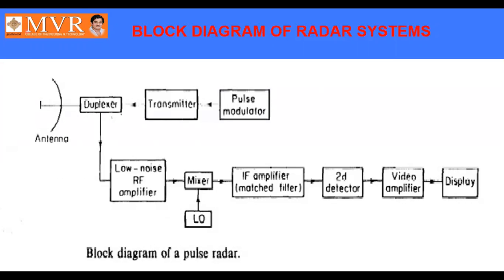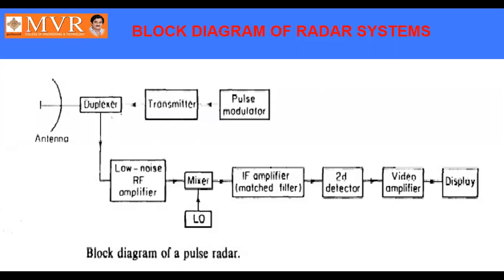The receiving section consists of a low noise amplifier. Whatever signal is received by the antenna will be fed to the low noise amplifier. The low noise amplifier eliminates the noise and amplifies the required signal, and it is again given to the mixer. The input to the mixer is the low noise amplifier output, and the local oscillator is the other important input to the mixer. A mixer performs two operations: either it may add, or it may subtract.